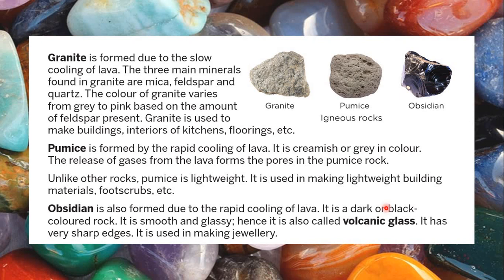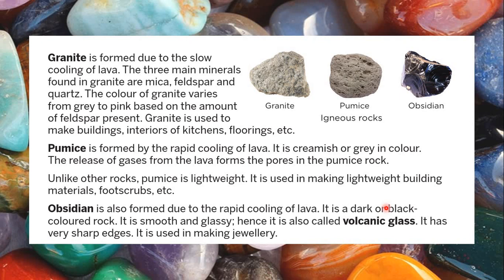Granite is formed due to the slow cooling of lava, and generally what will happen is when the lava comes out to the surface, it will obviously cool much faster, right? But when it is inside, the magma pushes into pockets under the surface of the crust. There, obviously, they will cool down much more slowly. There is no air to cool it off. So what happens is when the cooling is slow, granite is formed.